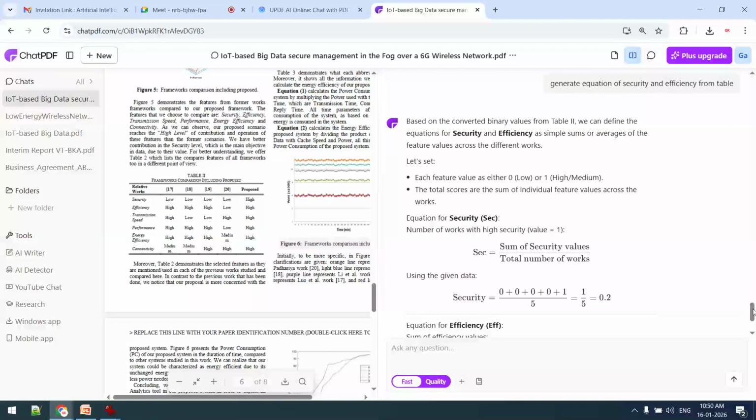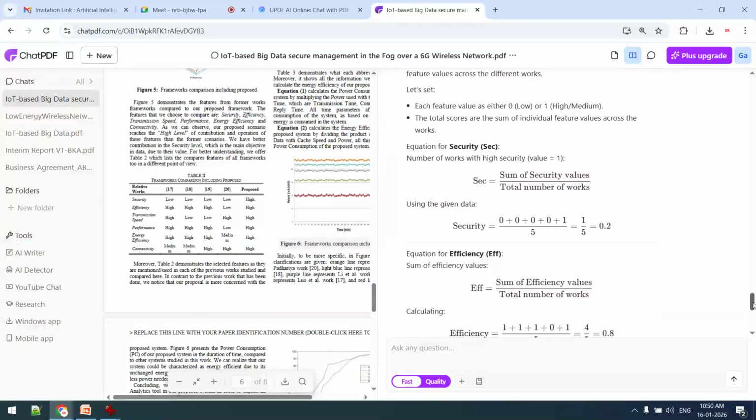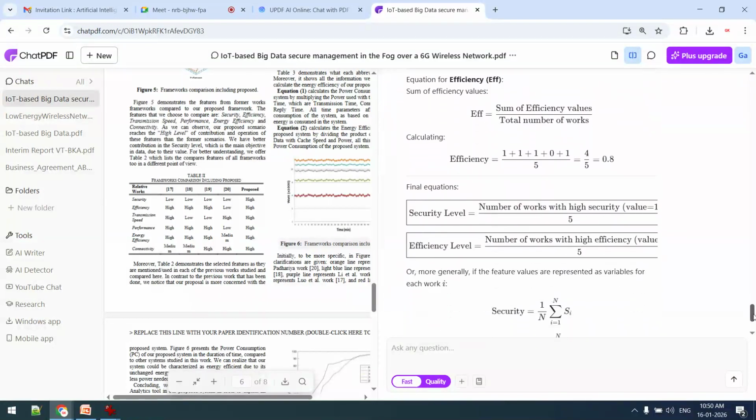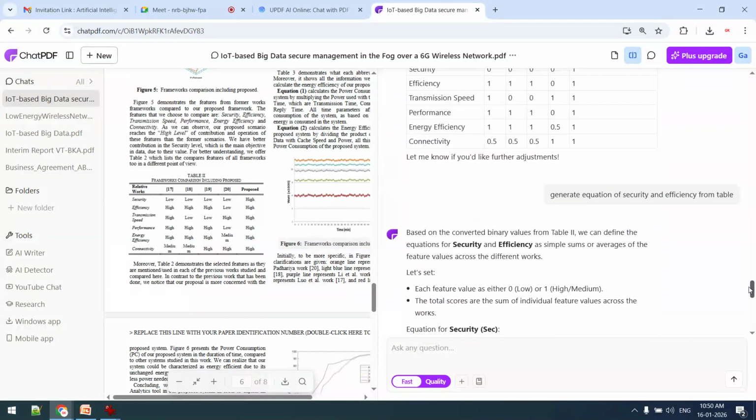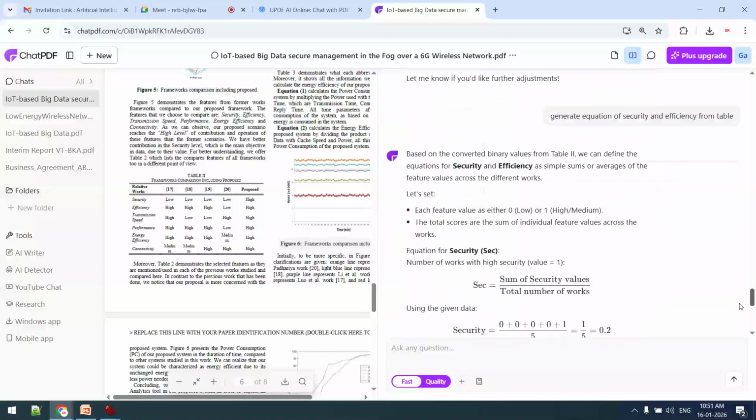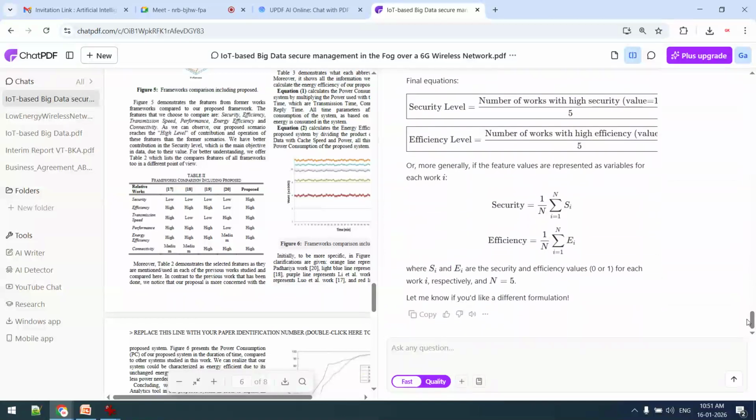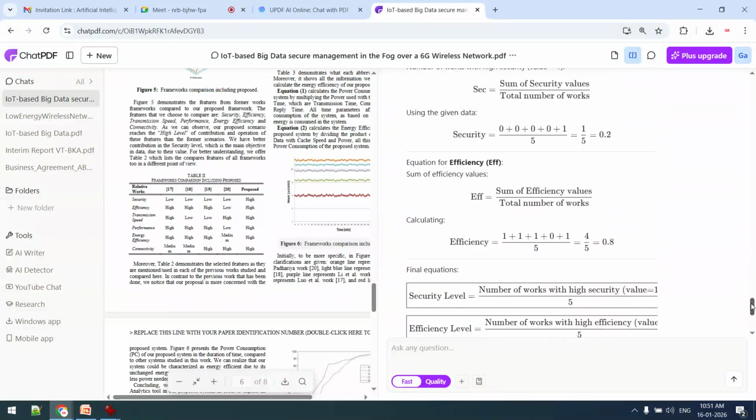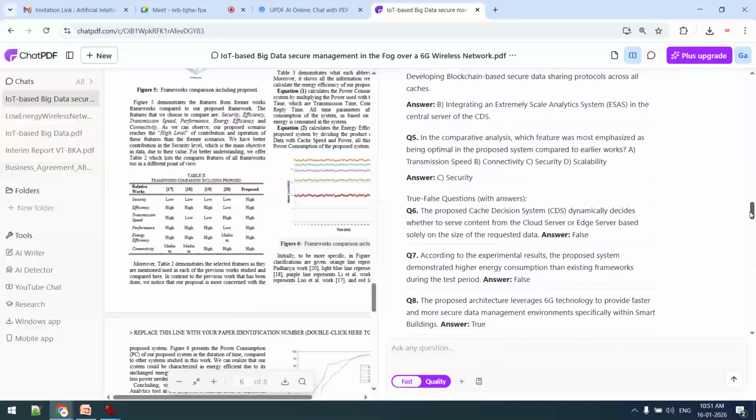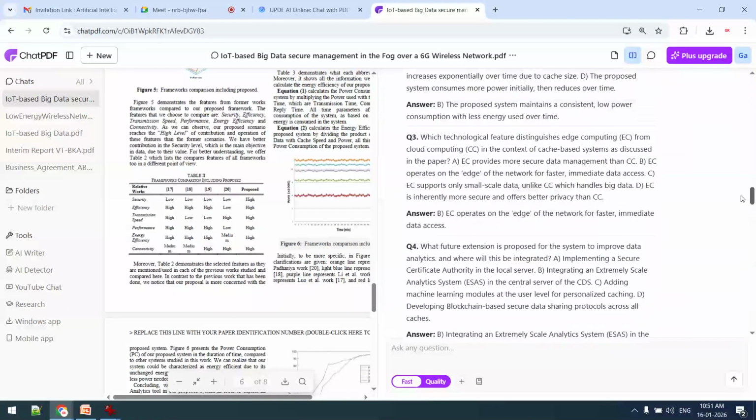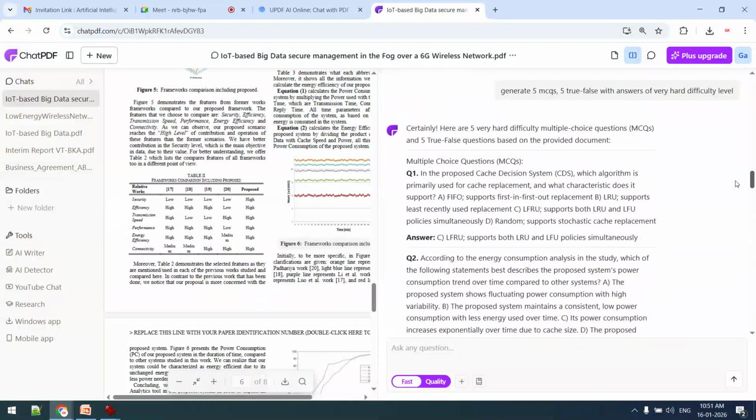So you can see this one. Now in advanced level we are working on security and efficiency. What we have done is taken the data and converted it to equation format at the advanced level. This is beginner level. In examiner format, as an examiner, we are creating a question paper and a question bank.